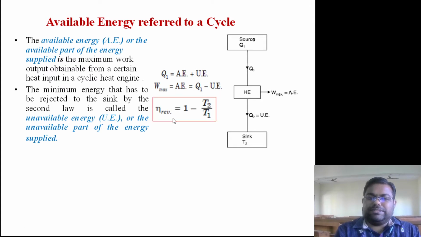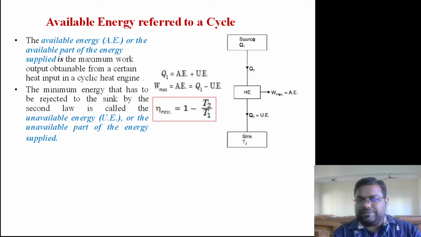So the efficiency of the engine we defined, it is a reversible engine, so 1 minus T2 by T1. If we want to get the maximum work, in that case the heat rejection temperature should be the temperature of the surroundings, and the temperature of the surroundings is basically the dead state, and the dead state temperature will be denoted by T naught. So this T2 should be T naught, right, when we are writing.